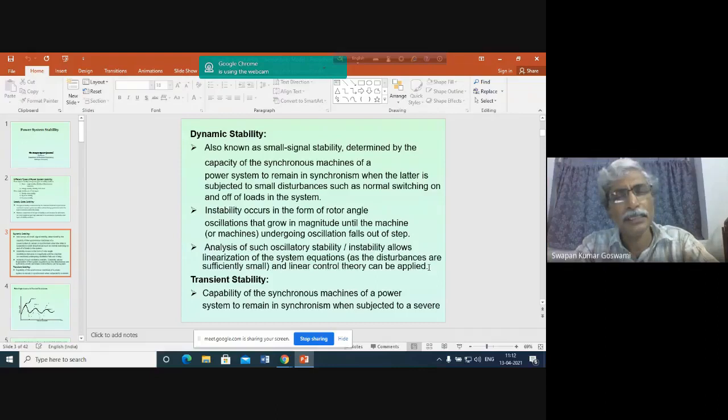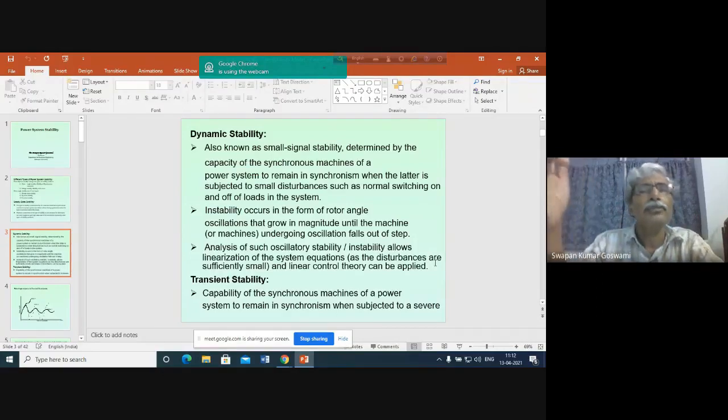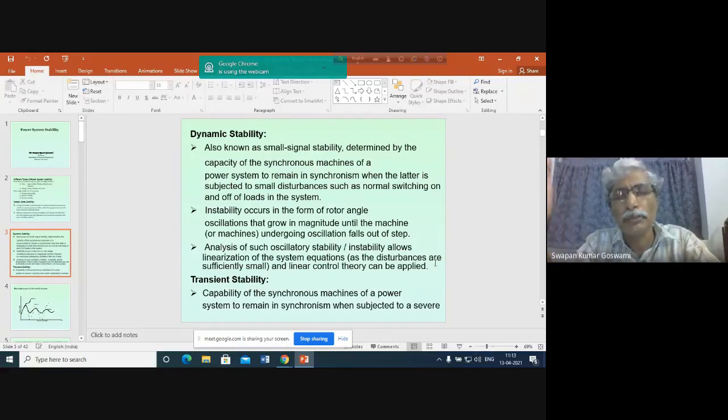If this continues, then what will happen? Because of the continuous reduction in system voltage and continuous increase in load current, there will be further reduction in the node voltage, and the node at which the load is connected will not be able to maintain the voltage at a constant value. It will fall.